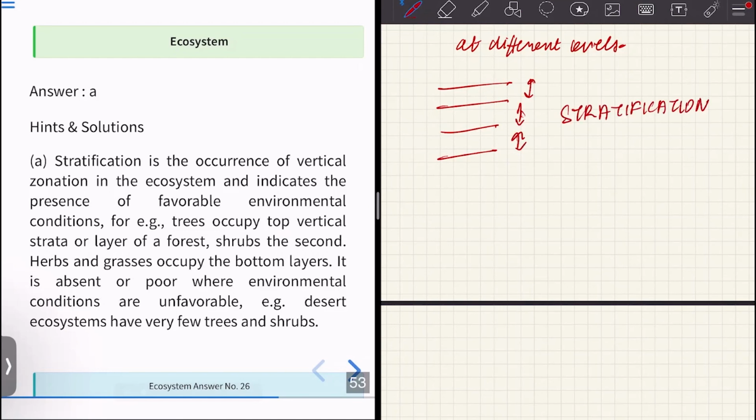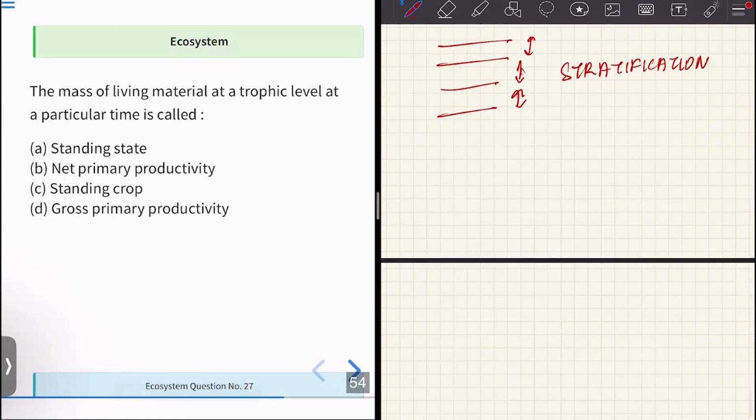In plants, in parts where hostile environmental conditions are present, this phenomenon or mechanism is usually absent or relatively poor where environmental conditions are unfavorable. An example is deserts. They do not have stratification. They will have very few trees or shrubs. That is it. Okay. Moving on to the next one, question number 27.